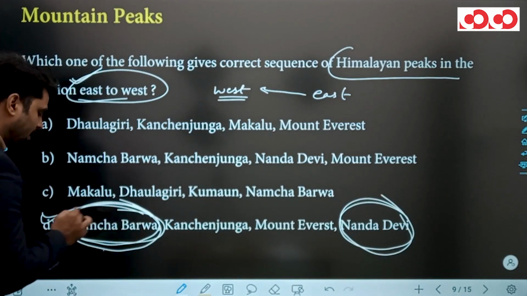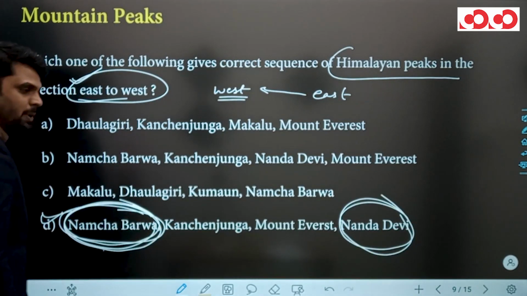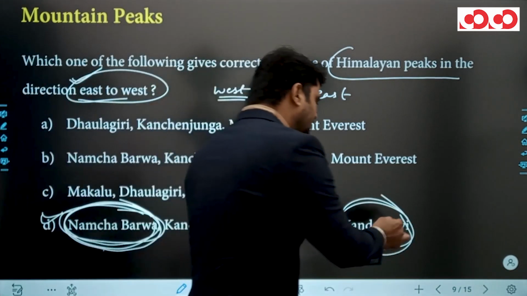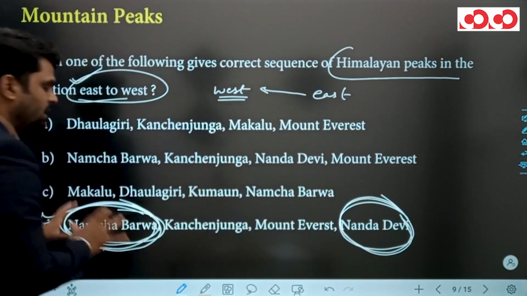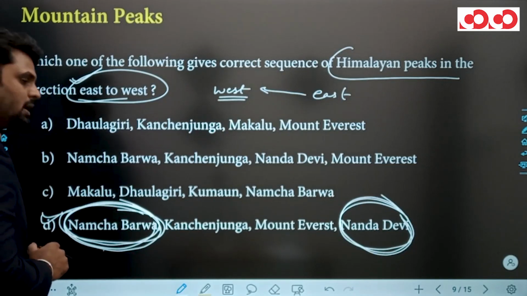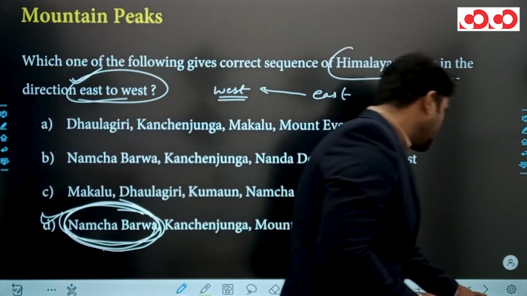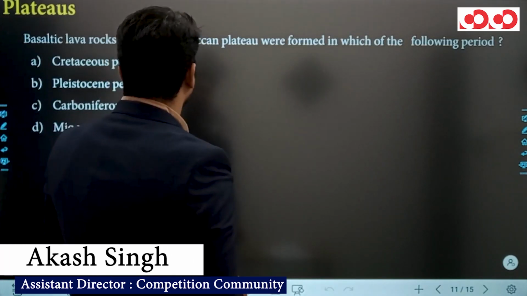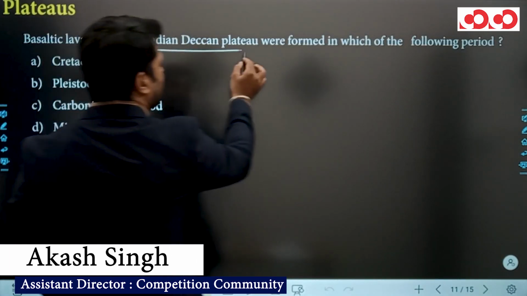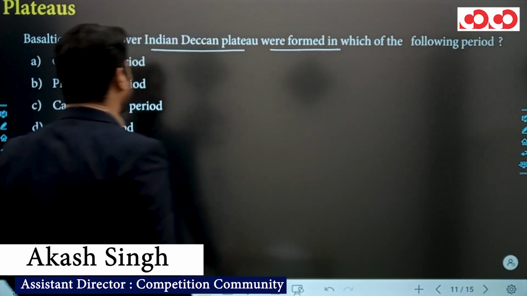Clear? Namcha Barwa is situated at the easternmost part and Nanda Devi is situated at the westernmost part among these mountain peaks. Clear? Let's move to the next question. Basaltic lava rocks over the Indian Deccan Plateau were formed in which of the following periods?